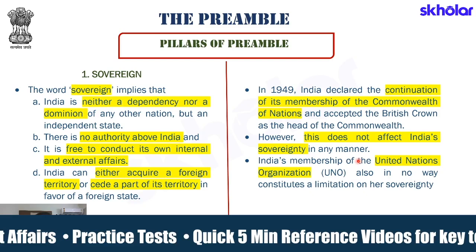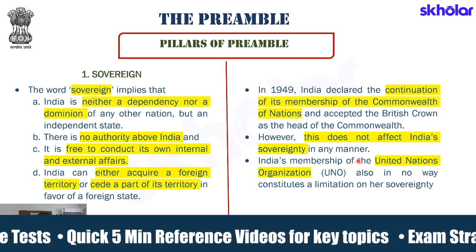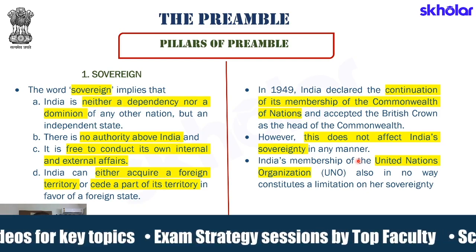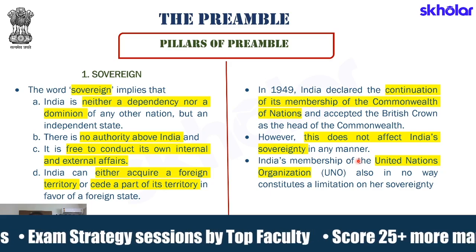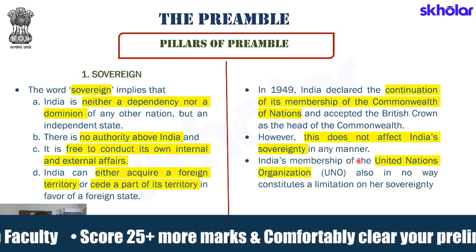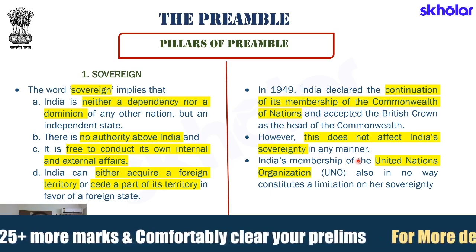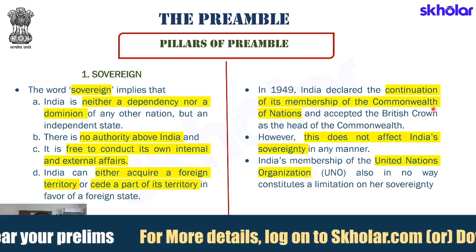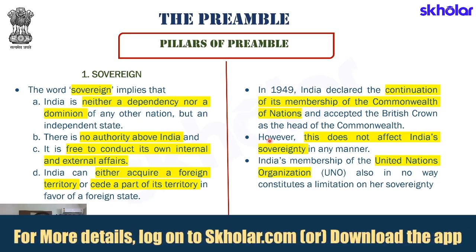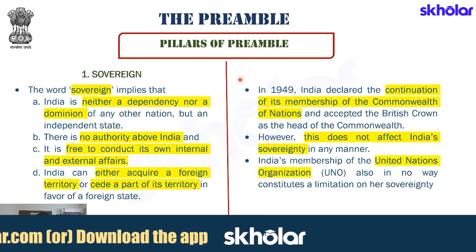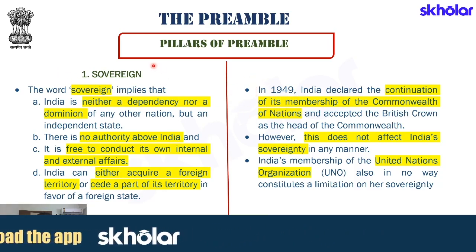But now this argument is as good as dead, because it has been clearly established that India is taking decisions on its own. India conducts its elections, has its own representatives, and its own polity. India has an elected president and elected members of parliament, and that is how India runs its affairs. So in no way is India dependent on the Commonwealth or the British Crown to take its decisions. Hence, we need to keep in mind that the fact that India is still a member of the Commonwealth of Nations does not mean that it is an attack on India's sovereignty, or that India's sovereignty is being compromised in any manner.